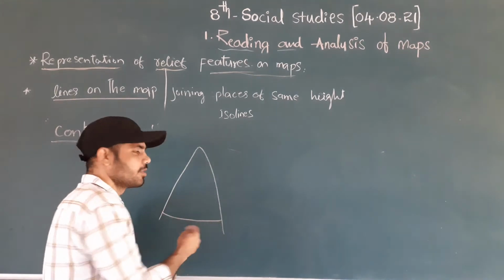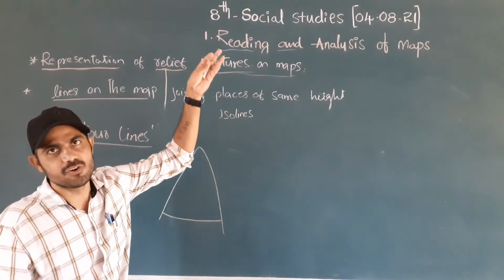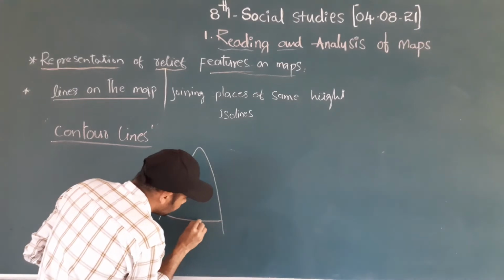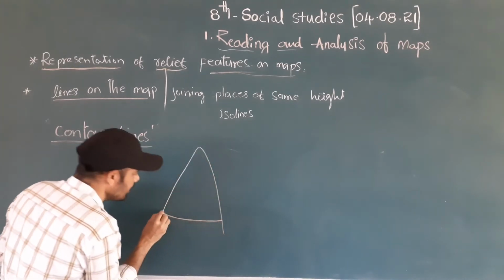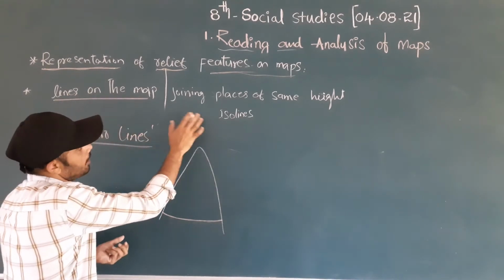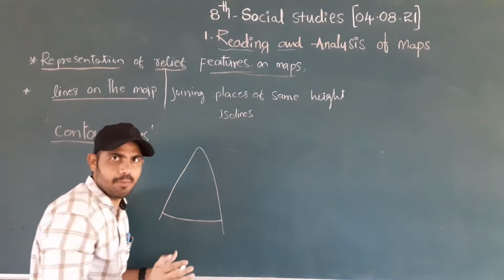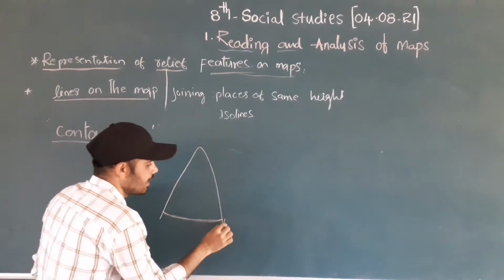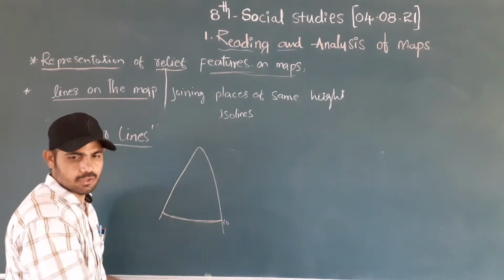It's not that the front side is 10 meters and the back side is 20 meters. No, no. So this is the line. The line joining places of the same height on the map. The front side is 10 meters and the back side also 10 meters.